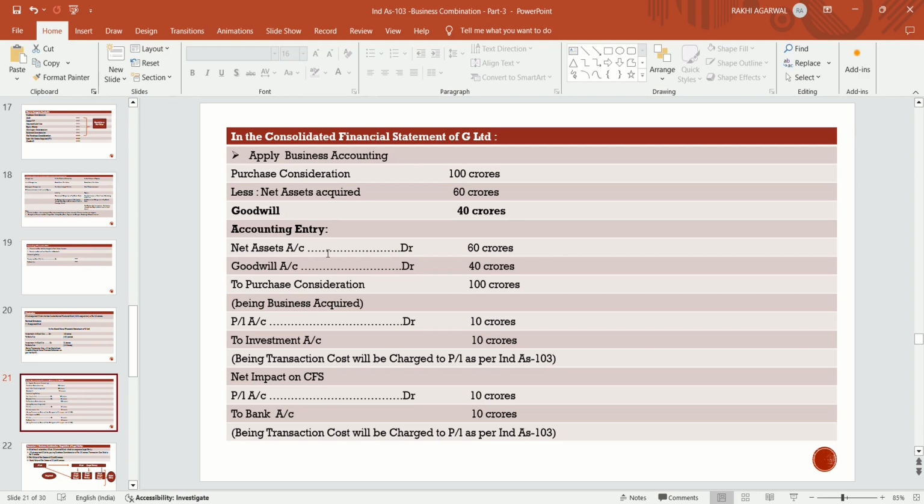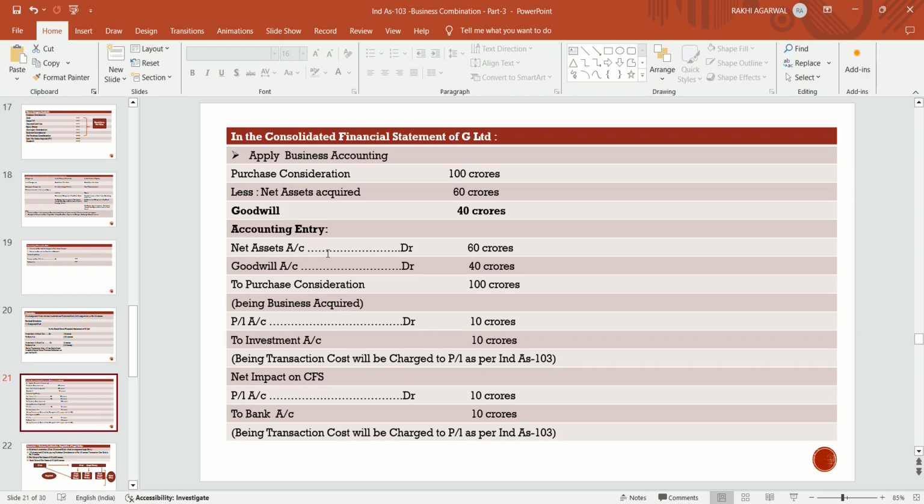So they will apply business combination accounting in this case. In the consolidated financial statement, they will recognize the goodwill, who? G Limited, because it is the acquirer in this case. Now it will do another accounting, that is net assets acquired in the books of G Limited. When preparing the consolidated financial statement, it will record all the assets acquired at fair value.